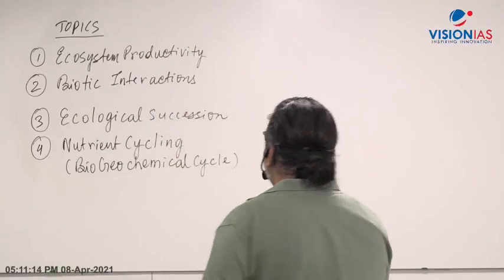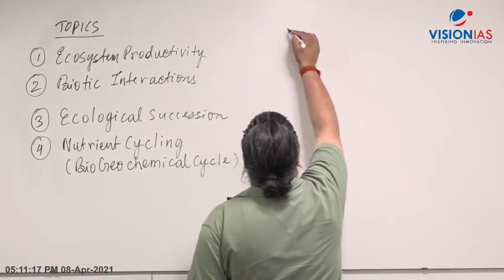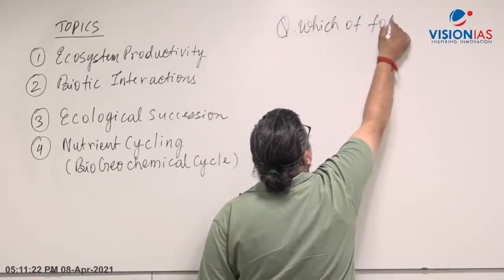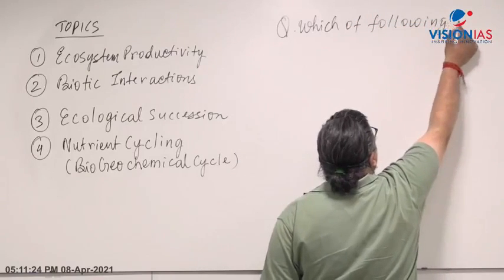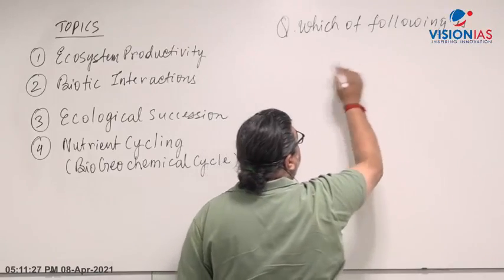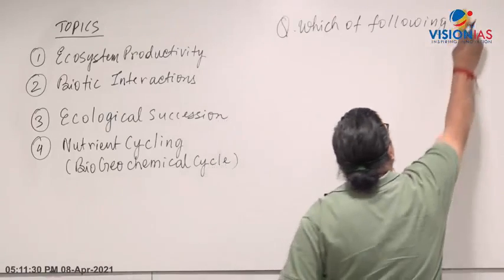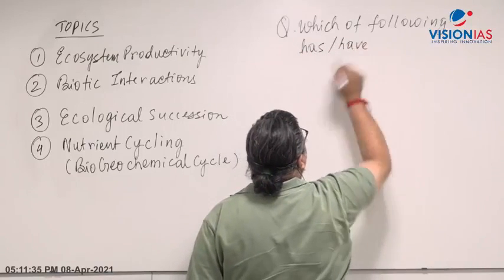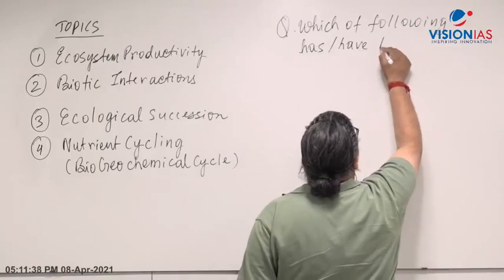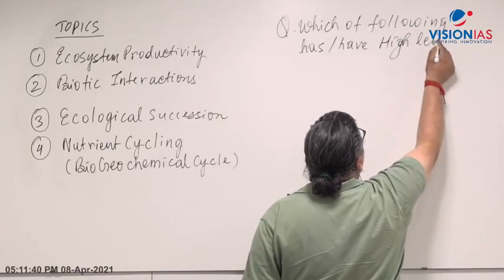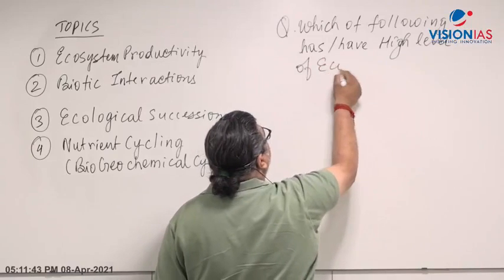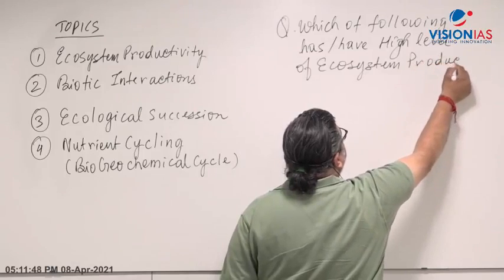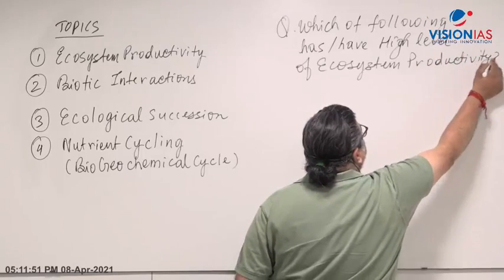Let's say, for example, you get a question in the examination: which of the following has or have a high level of ecosystem productivity? Let's say this is the way a question can be asked in the exam.